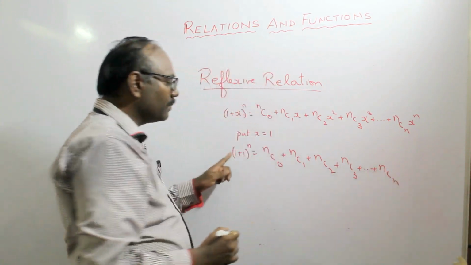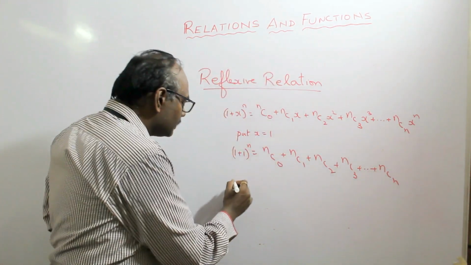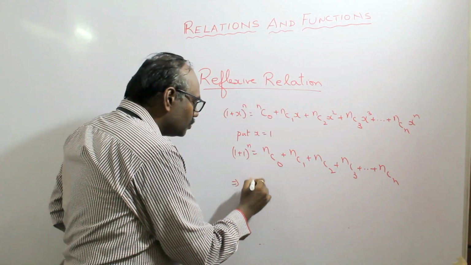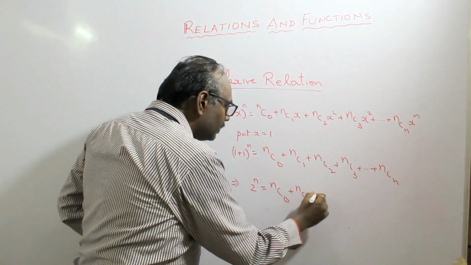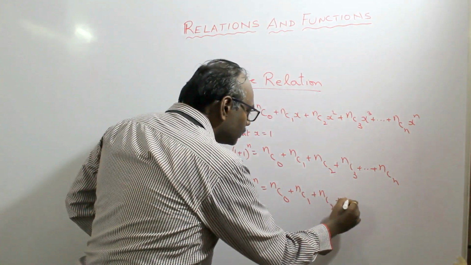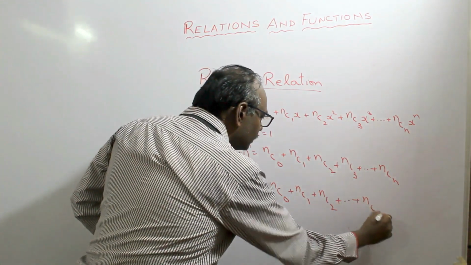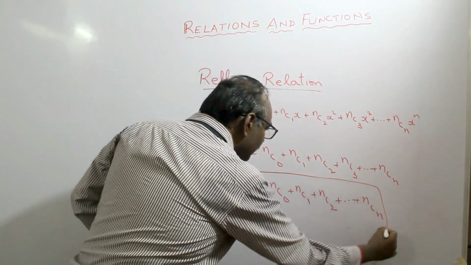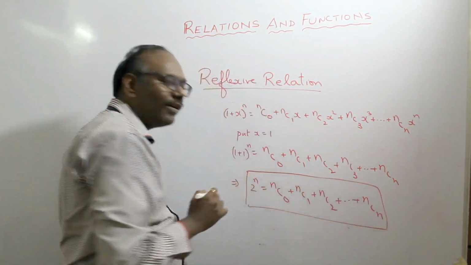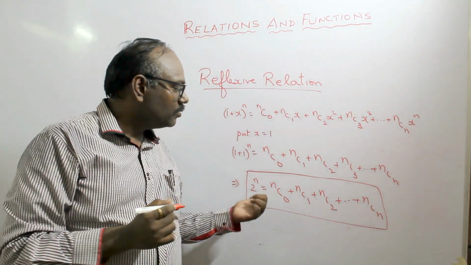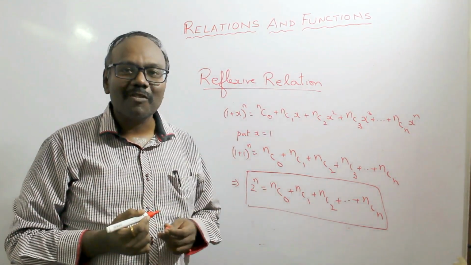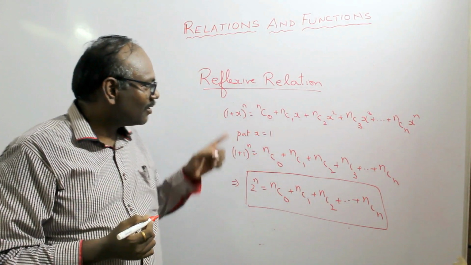So this gives us an important result that 2 to the power of n equals nC0 plus nC1 plus nC2 plus so on till nCn, which you have already learned in your grade 11. So the sum of all the binomial coefficients equals 2 to the power of n. So we are making use of this result in finding out the total number of reflexive relations. Please make a note of this.